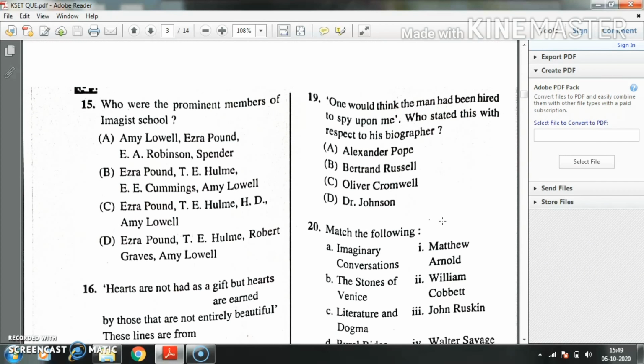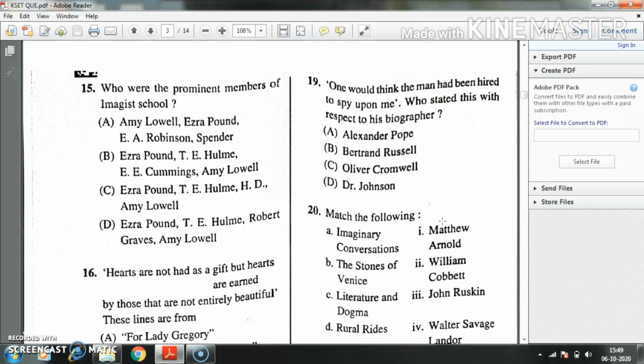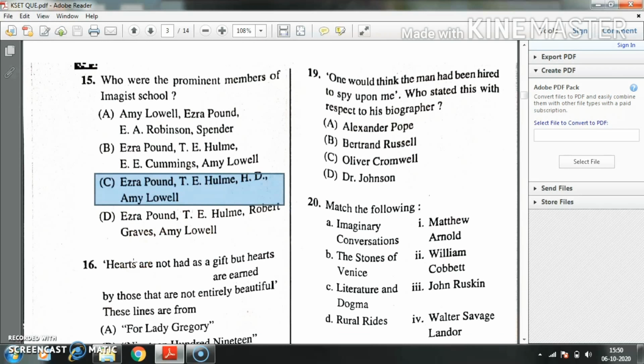Question number 15, who were the prominent members of the Imagist School? Option A, Amy Lowell, Ezra Pound, E. Robinson, Spender. Option B, Ezra Pound, T. Hulme, E. Cummings, Amy Lowell. Option C, Ezra Pound, T. Hulme, H.D., Amy Lowell. Option D, Ezra Pound, Hulme, Robert Graves and Amy Lowell. Here the right answer is option C, Ezra Pound, Hulme, H.D. and Amy Lowell.